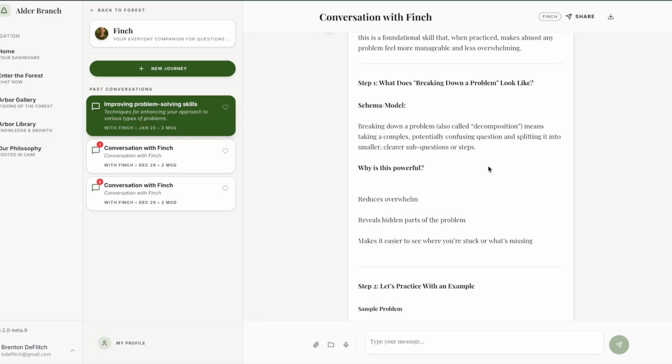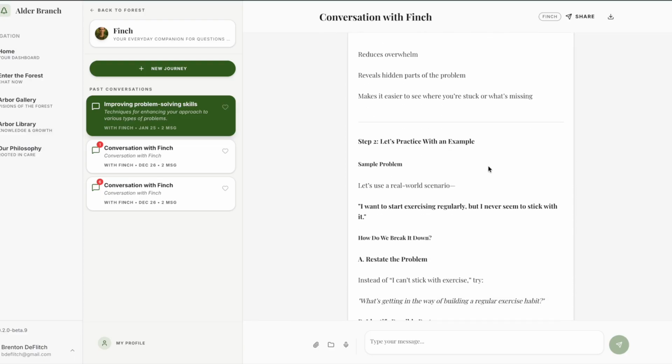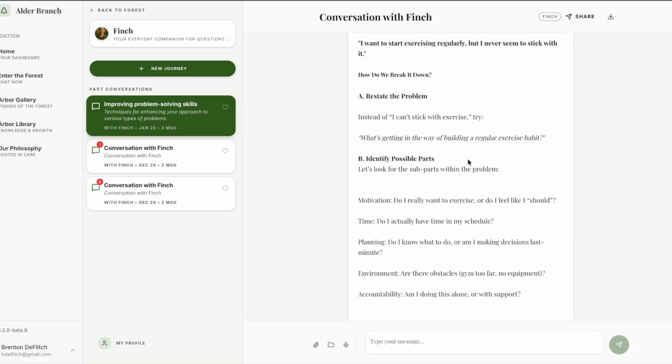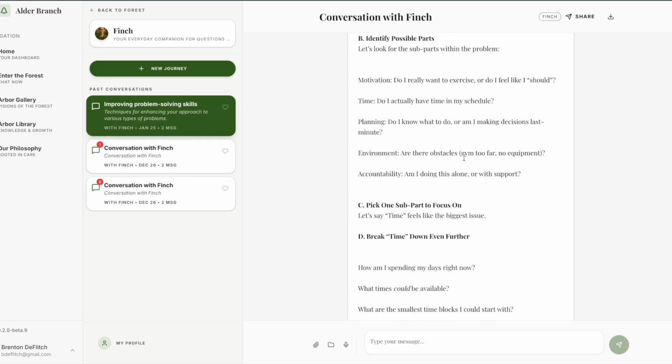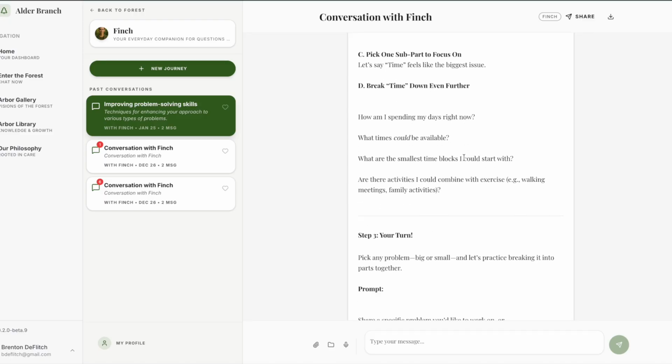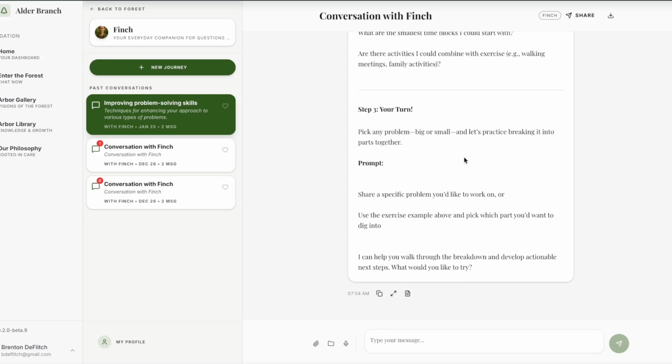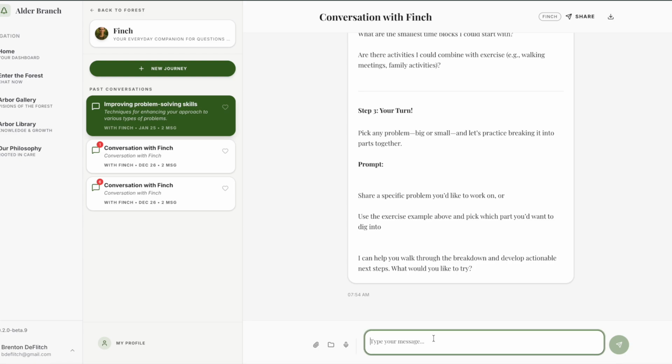So again, you have, all right, step one, what does breaking down a problem look like? And then you can see here it starts going into these quick implementation steps to just jump in and do as part of their response system right now. No, Siri, not you, friend. All right, we're going to keep scrolling here, and you can kind of see the continued response and some additional follow-up thoughts here from Finch, kind of prompting us.